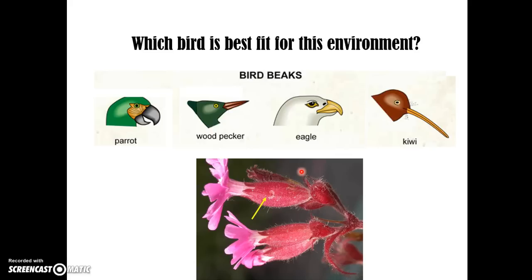So what about this flower right here? Which bird would be best fit to live in this environment and to get nectar from deep inside of this flower? I'm going to give you 5 seconds to think. If you guessed the kiwi, then you are correct. Its long, narrow beak can reach way down, and so if this is the environment that these birds lived in, the kiwi would most likely live over these other birds because of its adaptation. And adaptation is a good thing. It's something that helps an animal survive.